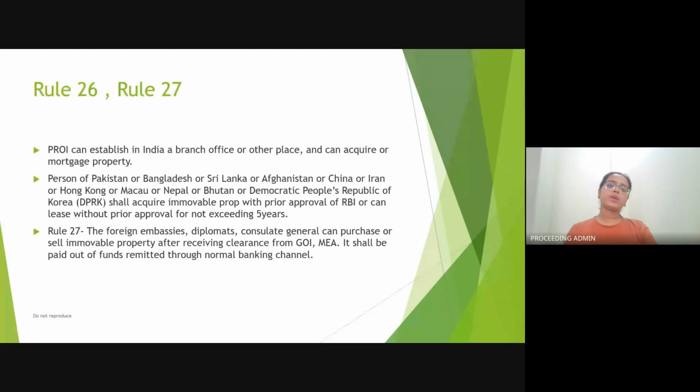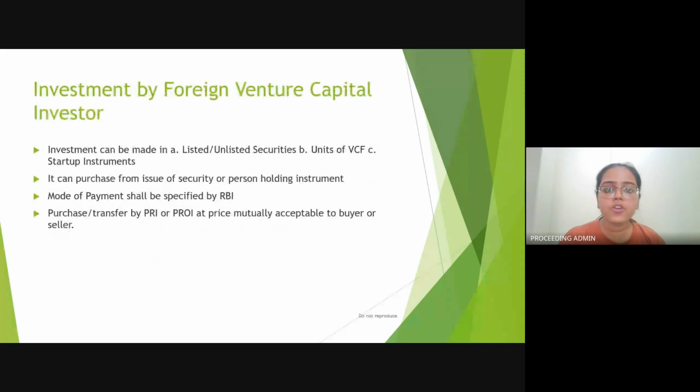Now let's come to investment by foreign venture capital investor. अगर हम बोलेंगे कि foreign venture capital investor क्या है, foreign venture capital investor is basically a person who invests in venture capital. He is a foreign person who invests in venture capital. तो पहला पॉइंट ये है कि investment should be made in listed और unlisted securities, units by venture capital fund, and it should be made under startup instruments. It can be a purchase from issue of security or person holding instrument.